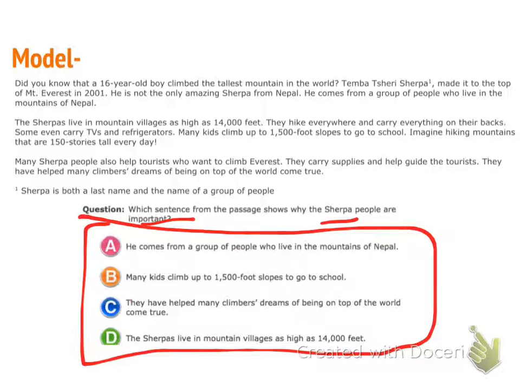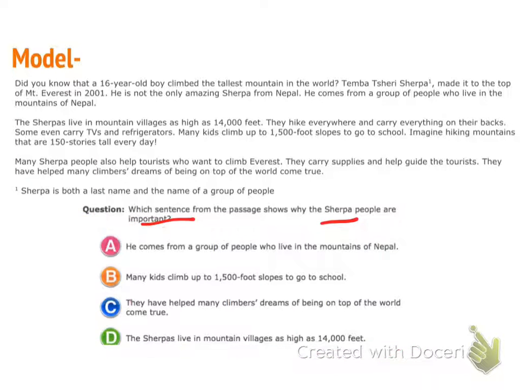There's times when you do want to cover your answers because you don't want to get tricked. But sometimes you can't cover your answers. You actually have to look at those choices because there's just too many options when you go find evidence. So I'm going to look and see why the Sherpa people are important.